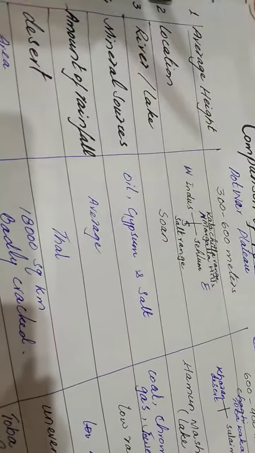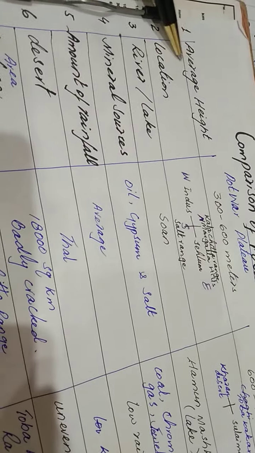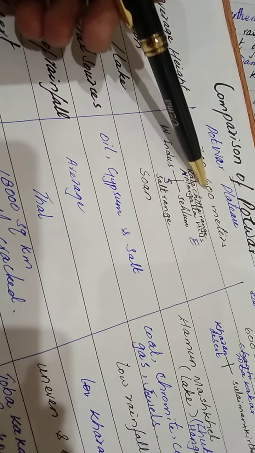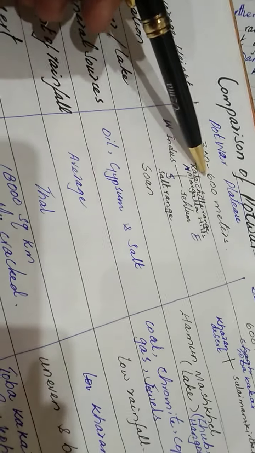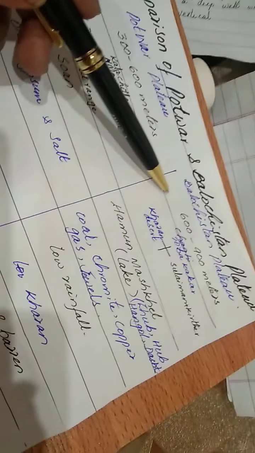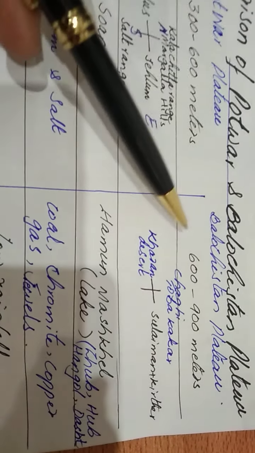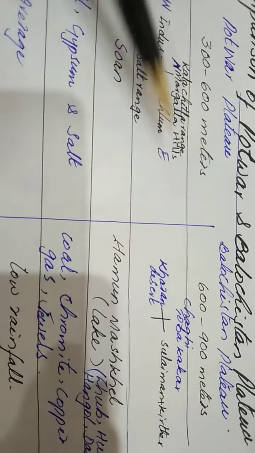Okay, now let's talk about the average height. For the Potwar Plateau, the minimum to maximum height is 300 to 600 meters, whereas the Balochistan Plateau is based on 600 to 900 meters of height. This is the comparison sheet. You can see over here.